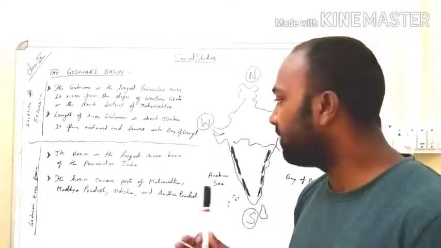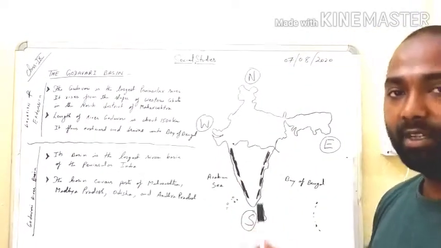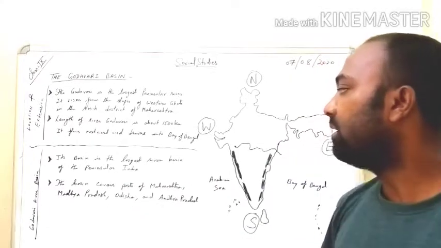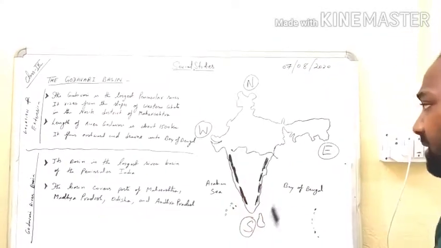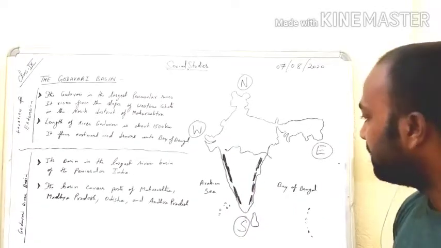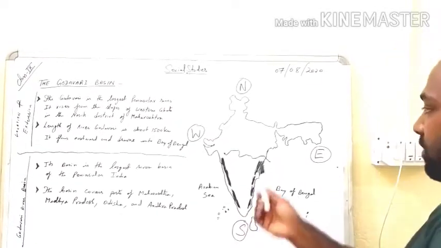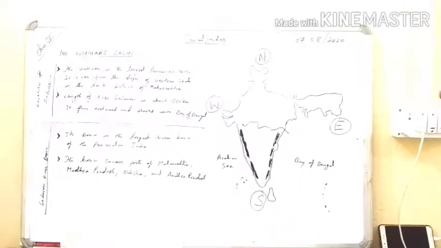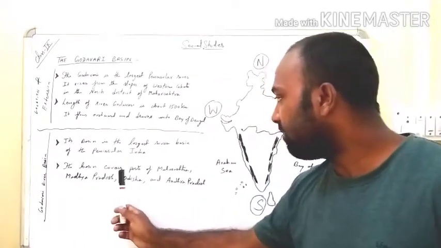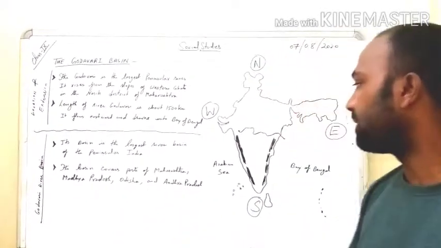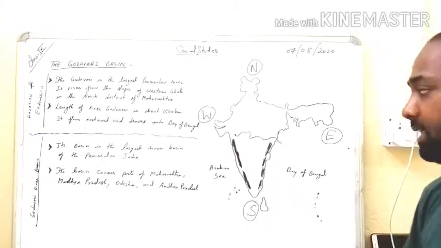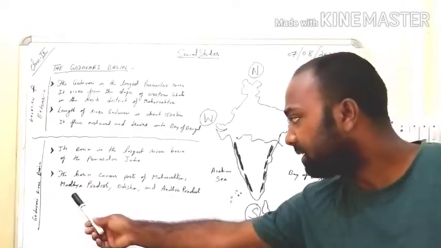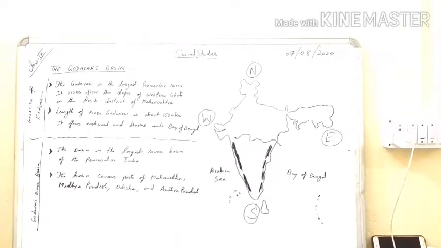Now we are going to talk about the river basin. I have told you about the river, now we will talk about the river basin. Its basin is the largest river basin in peninsular India. Since it is the largest river, it covers most part of the states in the southern part, so it is considered the largest river basin in peninsular India. The basin covers parts of Maharashtra, Madhya Pradesh, Odisha, and Andhra Pradesh.